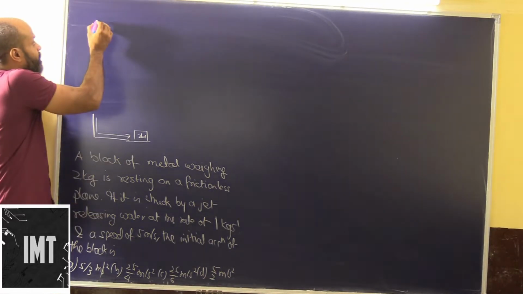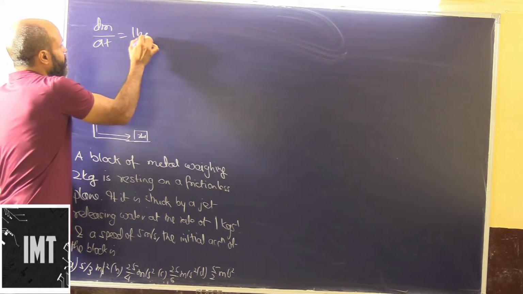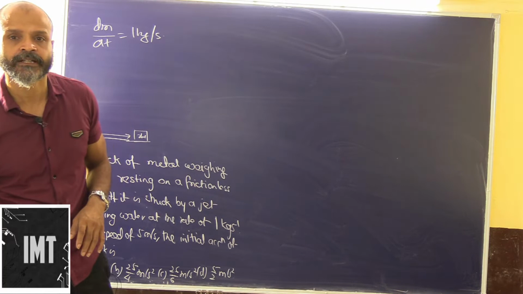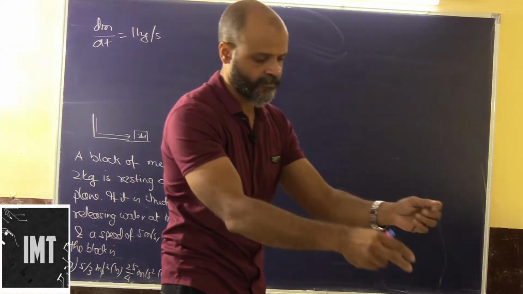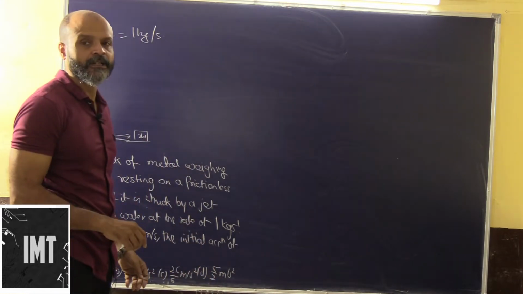So what do we mean here? dm by dt is equal to 1 kg per second. This is basically a jet which is releasing water at the rate of 1 kg per second. So how do we calculate this?